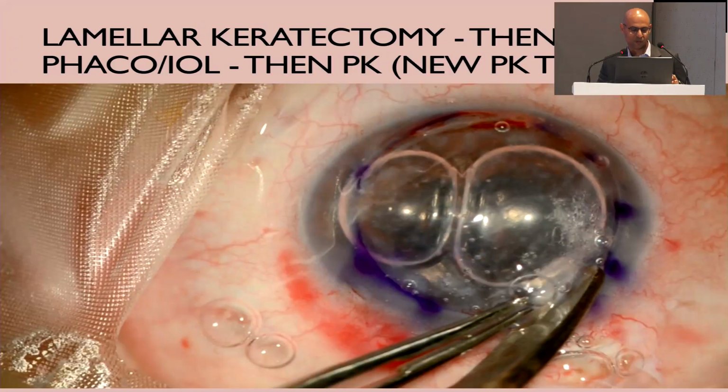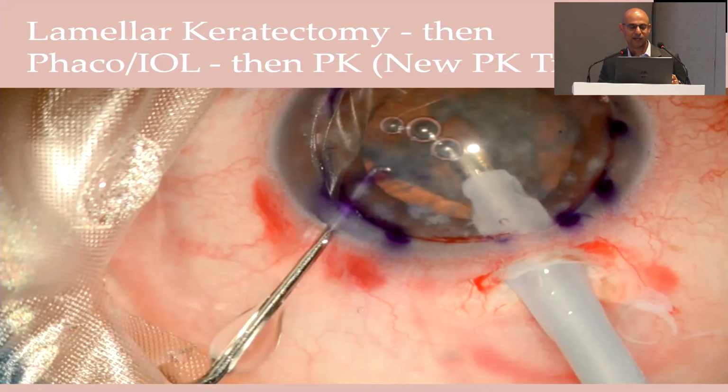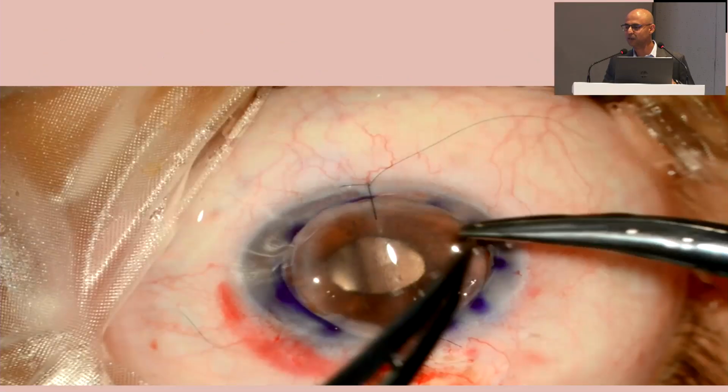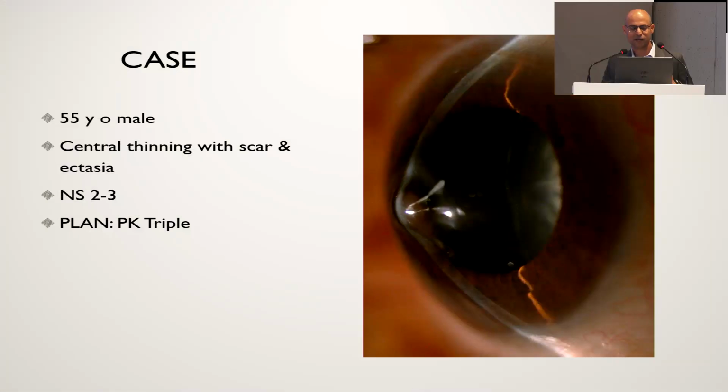Just one thing about the triple procedure. Typically, in a penetrating keratoplasty triple, you try to do an open sky, but many of the times if the cornea is too opaque, it's a good idea to just do a lamellar keratectomy, just enough to be able to see, as I have done in this case. And once you have finished the phacoemulsification, then you can remove the button and then go ahead and do it as a penetrating keratoplasty triple.